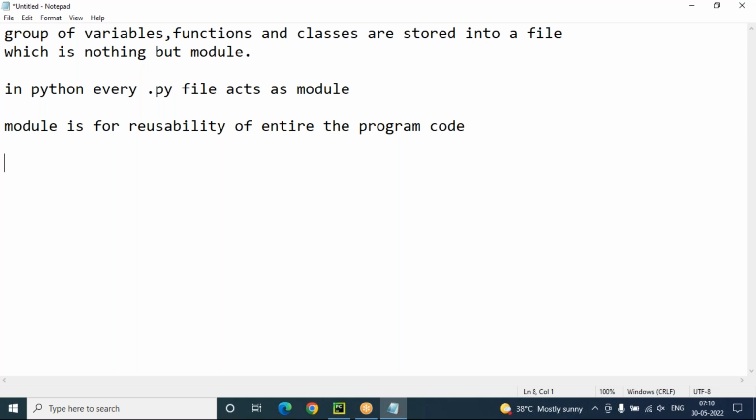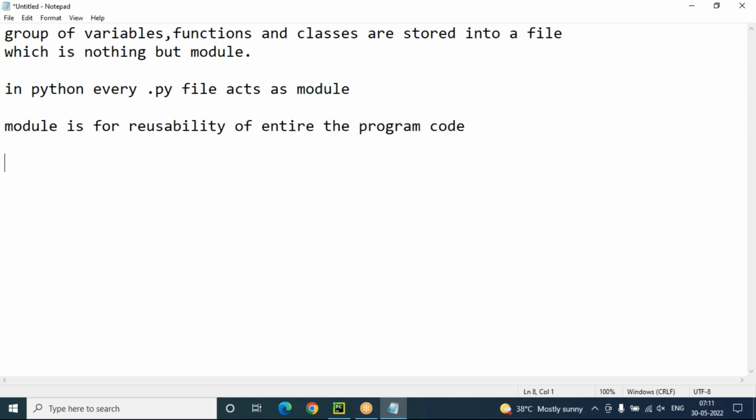So functions also provide reusability. Yes, but only for the statements inside the function body, that many only. A module is not like that. However much code you have written in the entire program, you can reuse the total code in another program. That saves a lot of time: we implement the logic one time, and in many places we can directly use it by importing the program name as a module. So a module is for reusability of the entire program.